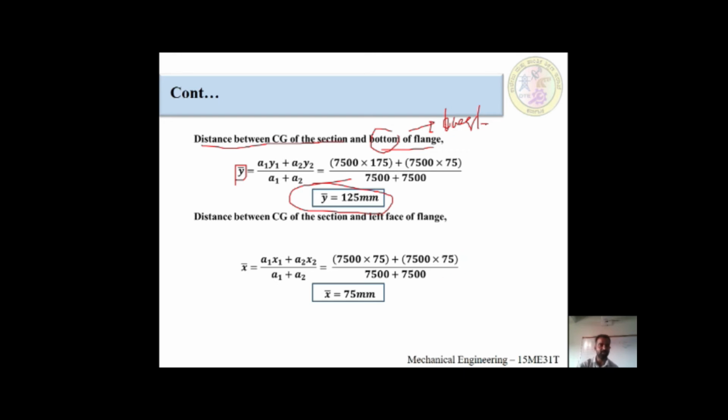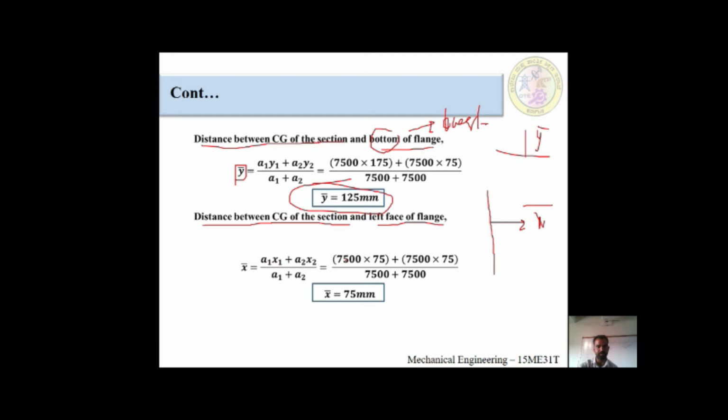You would have studied this in center of gravity also. I guess this is not at all a problem for you. Next, we find the distance between each section and the left face. Left face means the left vertical line, used for calculating X bar; the horizontal is for Y bar. X bar is equal to (A1 X1 plus A2 X2) divided by (A1 plus A2). As I said, only two components because the T section has only two components.